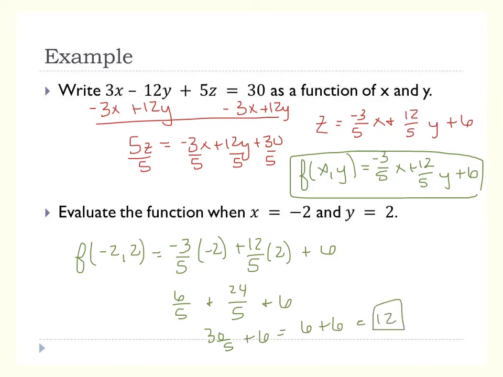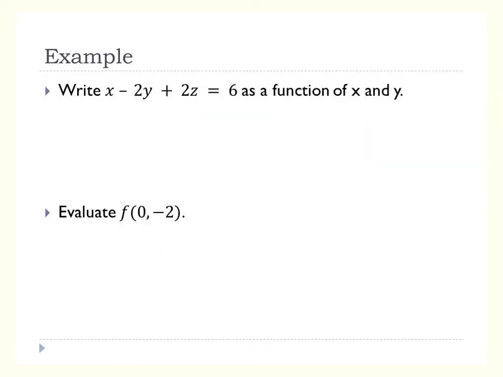Alright, we have two more examples. Write x minus 2y plus 2z equals 6 as a function of x and y again. To remember, our first step is to do what? Solve for z. Okay, so let's subtract x and add 2y.